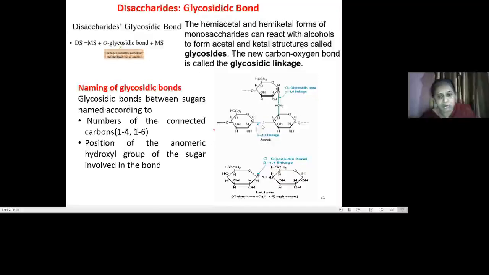It is alpha 1,4, it is alpha 1,6. Here the next example is lactose. Lactose is composed of galactose and glucose, and the glycosidic bond formed is the beta 1,4 linkage.